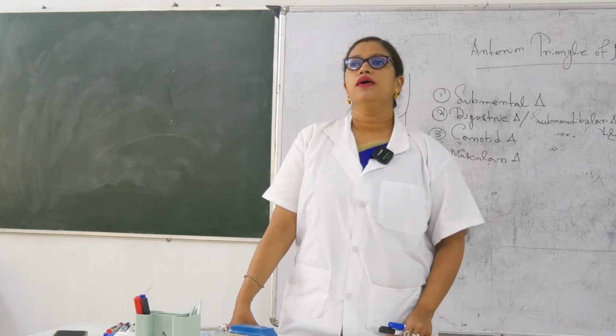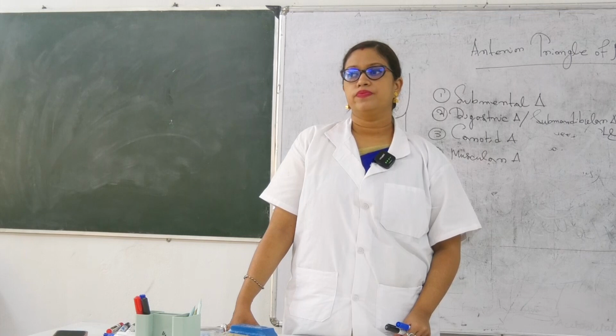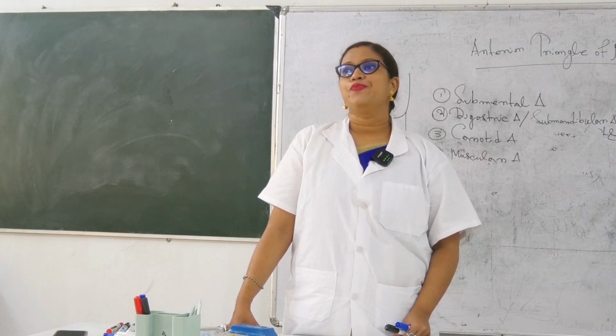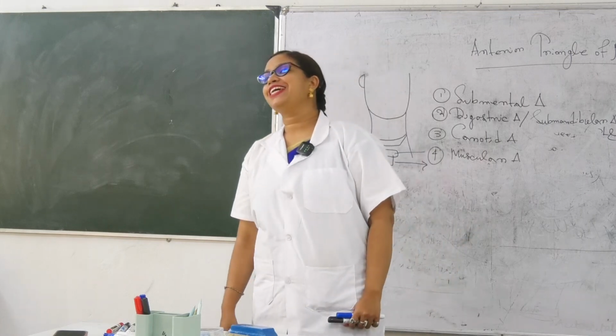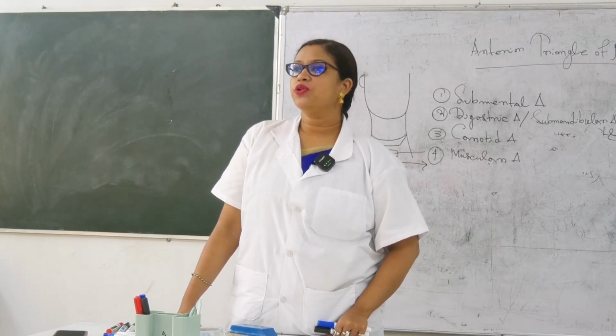Muscular triangle is situated just below the hyoid bone.